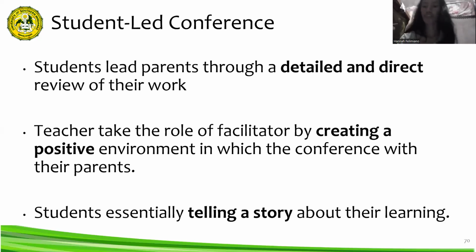A sense of pride and ownership is developed in a student-led conference. Students are essentially telling a story about their learning. This helps parents see progress over time from the perspective of the student. In addition to promoting student responsibility in the student-led conference, parents tend to be more involved.